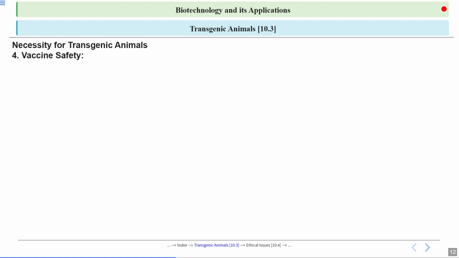So we need transgenic animals to study normal physiology and development, then to study disease, then we talked about the biological product, this protein used to treat emphysema, then this Rosie, which is the first transgenic cow. What were the other reasons we need these transgenic animals? To evaluate vaccine safety. So, what is the purpose of this?